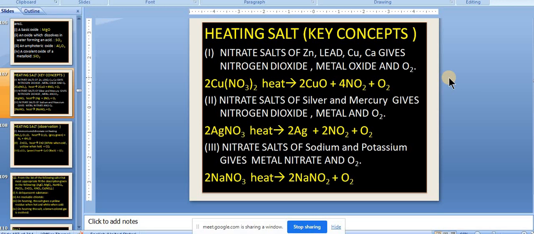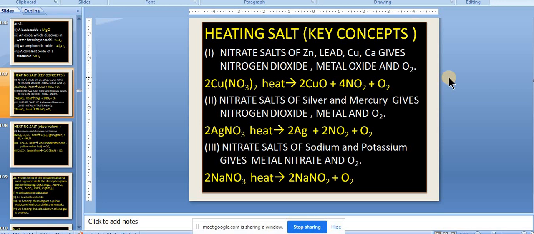Heating of nitrate salt. So, can anyone tell in the reactivity series which metal is at the top? Potassium, yes. Then sodium, calcium, magnesium, aluminium, zinc, iron, lead, hydrogen, copper, mercury, silver, gold, platinum. So potassium is at the top, sodium, then aluminium is also there at the top of the series.